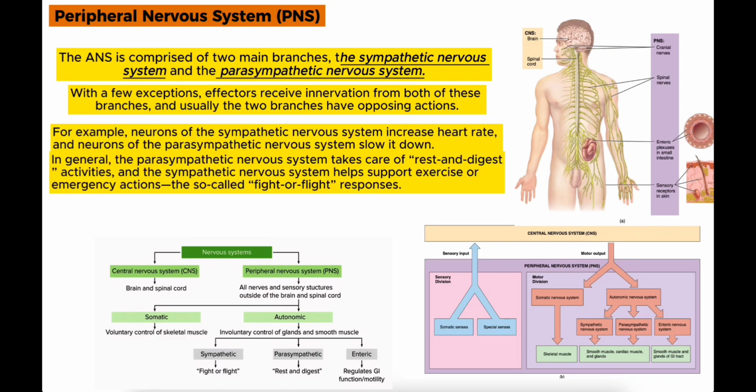For example, neurons of the sympathetic nervous system increase heart rate and neurons of the parasympathetic nervous system slow it down. In general, the parasympathetic nervous system takes care of rest and digest activities, and the sympathetic nervous system helps support exercise or emergency actions, the so-called fight and flight responses.